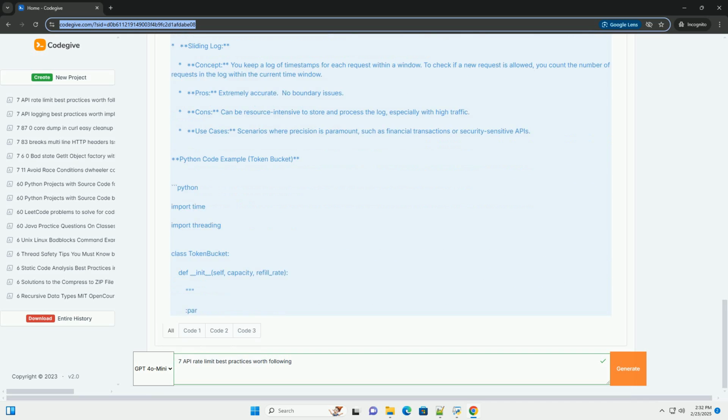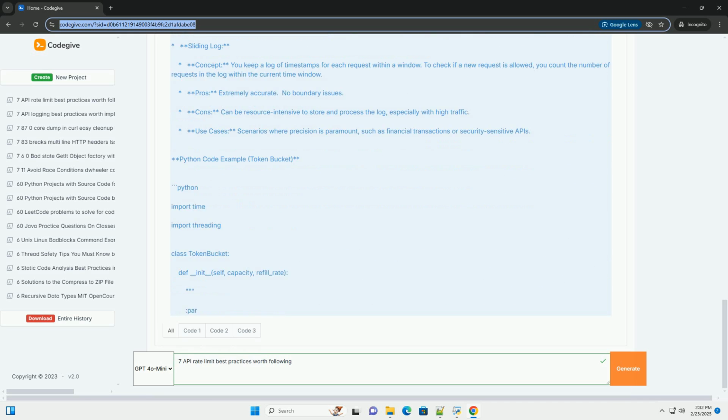Dedicated rate limiting services like Kong, Tyk, or Apigee provide API gateways with built-in rate limiting capabilities. Database: you can use a relational database, like PostgreSQL or MySQL, to store rate limit information, but this can be slower than in-memory solutions. Python example, Redis-based rate limiting, conceptual.